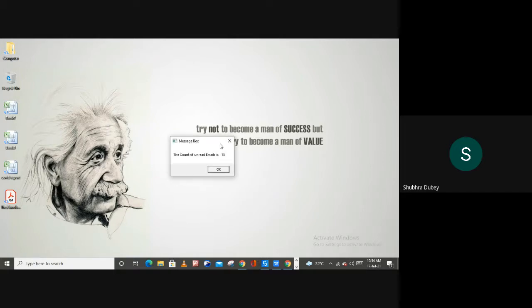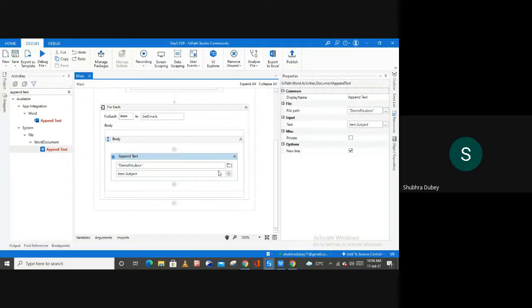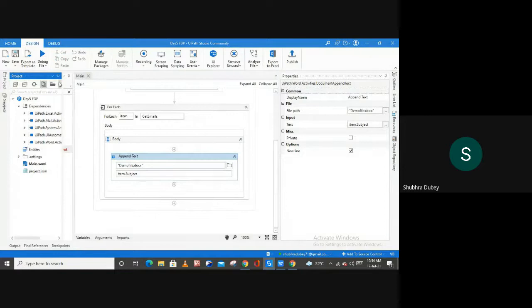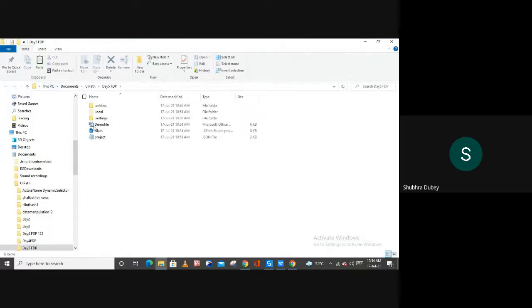So here we have our first message box. This is the count of unread email, which is 15. And now let me show you the output from here. Open your project panel, and from your project panel you have this file explorer. And here you now have this demo file, which you have just created.